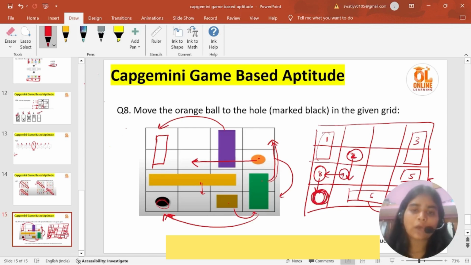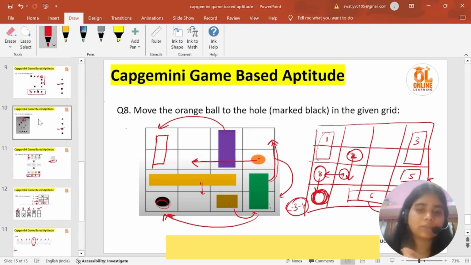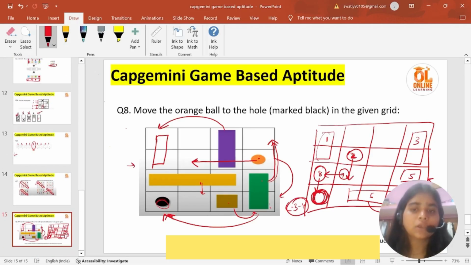So I can say that this question was of a level somewhere between 3 to 4. It took more steps, but I think this was the optimal solution. If you have any other solution, just let me know in the comment section. And yes, this question was from something like level 3 to 4.